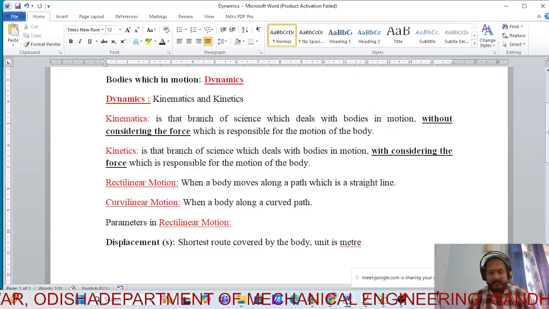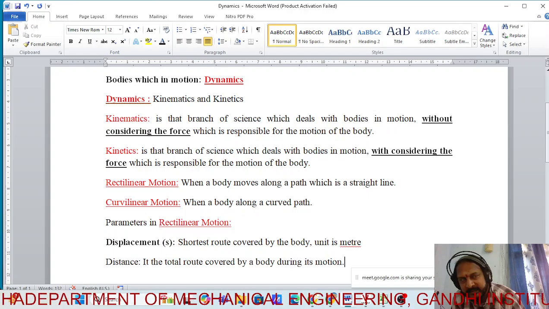It is the total route covered by a body during its motion. When you're going from here to the canteen at 12 o'clock to have lunch, that is called the distance. That is how much route you actually cover by your body during the motion. Clear? Here also the unit of distance is meter.